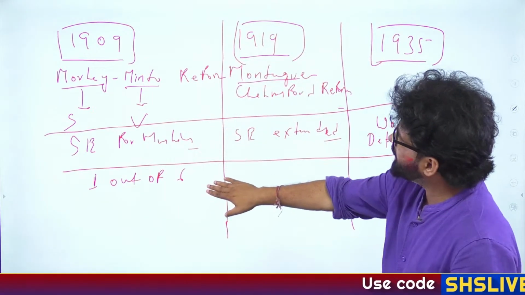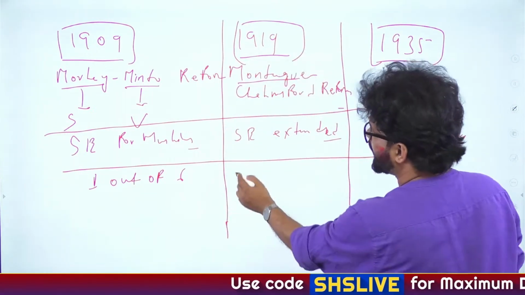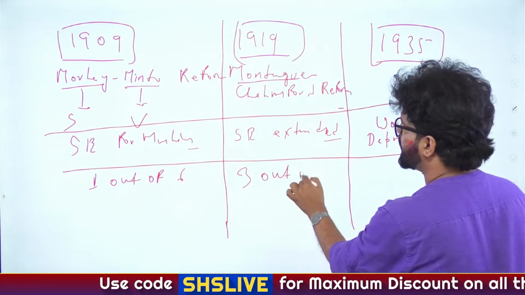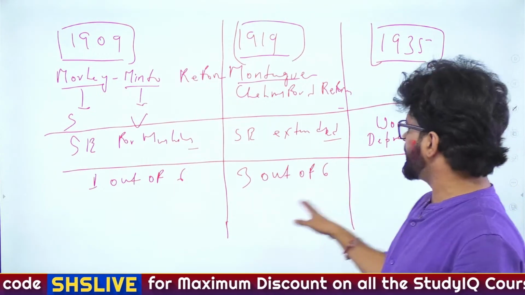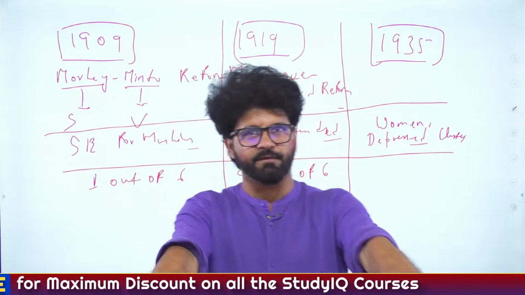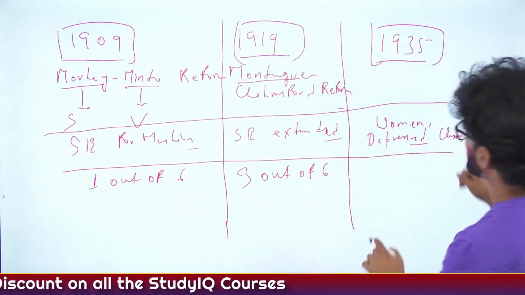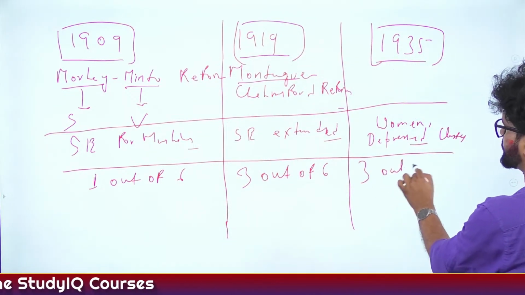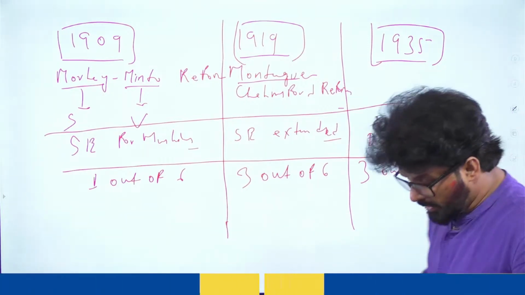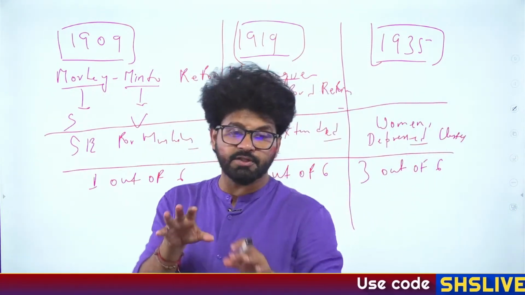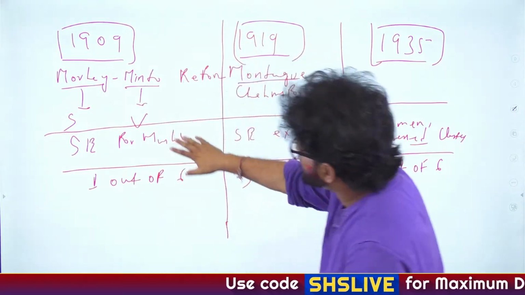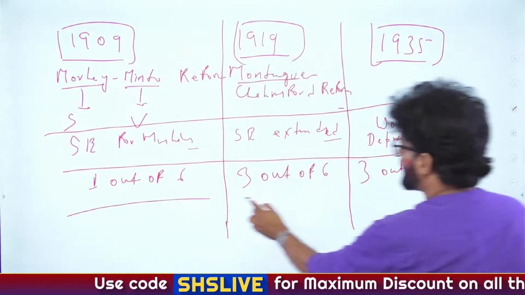Then Indian representation will be increased from 1 to 3. So 3 out of 6 members in the Viceroy Executive Council will be Indians. And in 1935 also you have 3 out of 6. This is one point which you have to keep in mind. These are some points which are important from exam perspective.